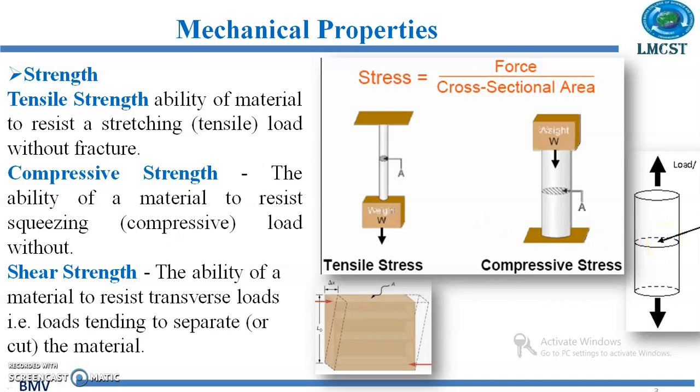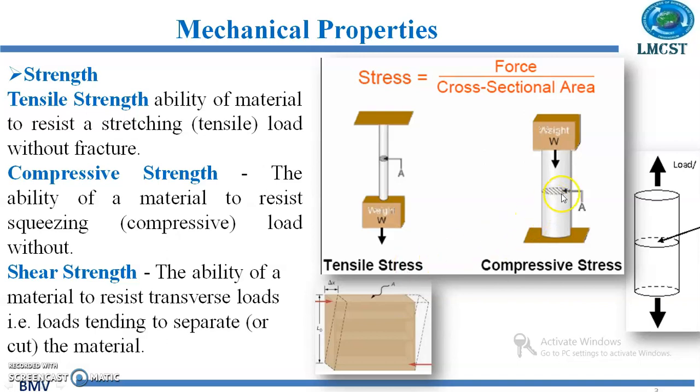So, with respect to this external load applied on the material, the resistance offered per unit area, we are representing that as stress. So, we can say that stress is equal to external force by cross-sectional area. Since here the forces are in the outward direction, that is causing the tension in the material, that is named as the tensile stress.